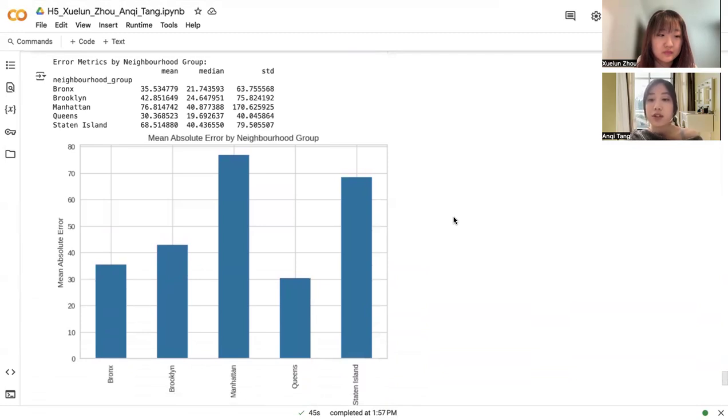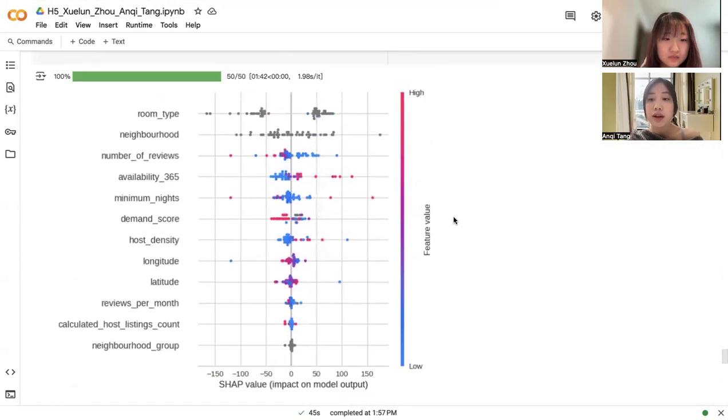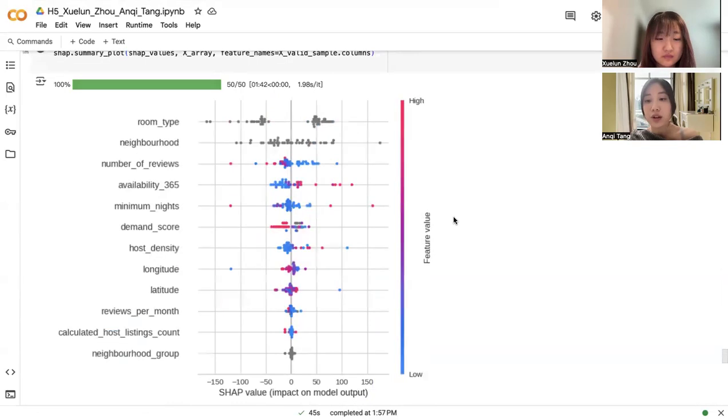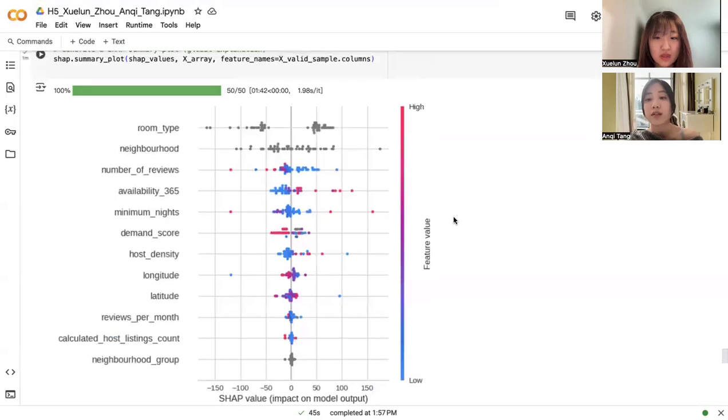And for feature engineering for fairness, we introduced features like demand scores and host density to better capture the regional and host-level characteristics, aiming to reduce the systematic bias that could arise from underrepresented areas.